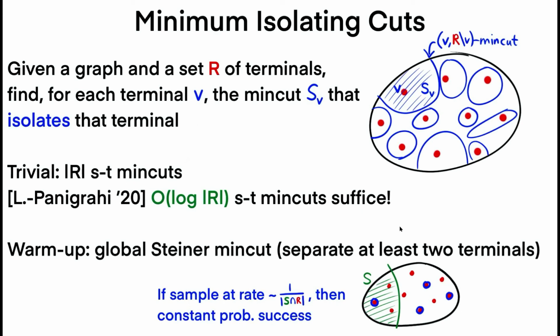And finally, in order to guess the right sampling probability, we simply sample at geometrically decreasing rates. So 1/2, 1/4, 1/8, and so on. One of these will be within factor 2 of the right sampling rate, and that will be within constant factors of S. So this example shows how random sampling can be used alongside minimum isolating cuts, and we'll be following a very similar routine in our cut threshold algorithm.